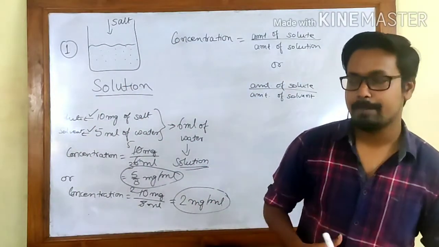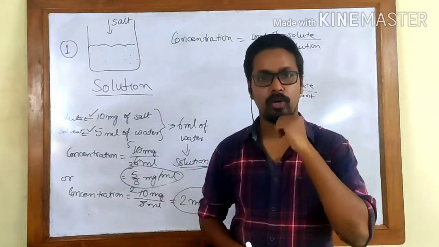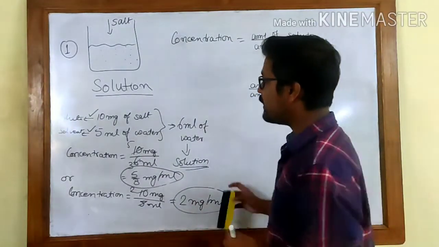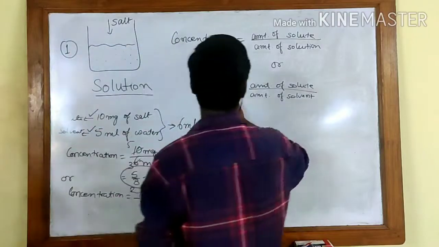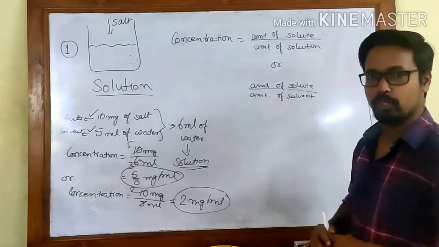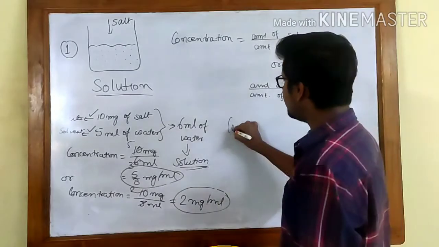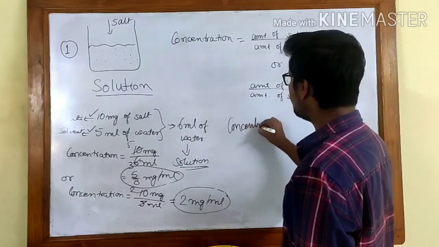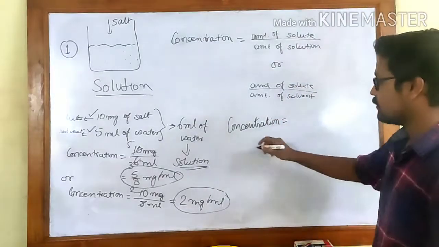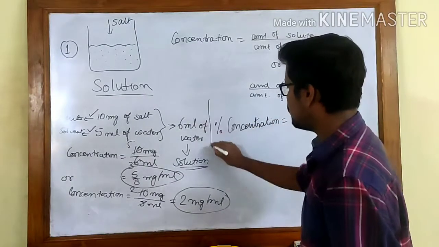Percentage will be by volume or, sorry, mass by volume. So what do I mean by that? Let's write it here: volume by volume or mass by volume. That means concentration can be expressed in two ways. This is percentage concentration.